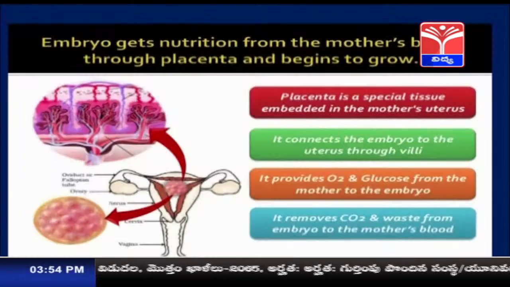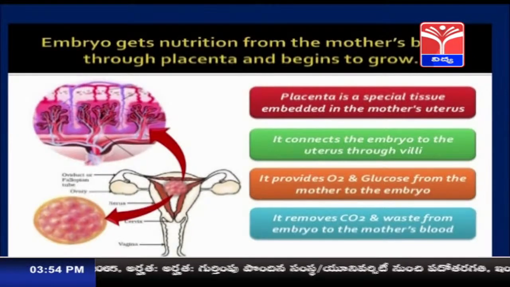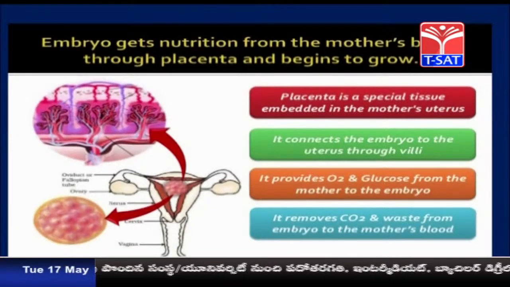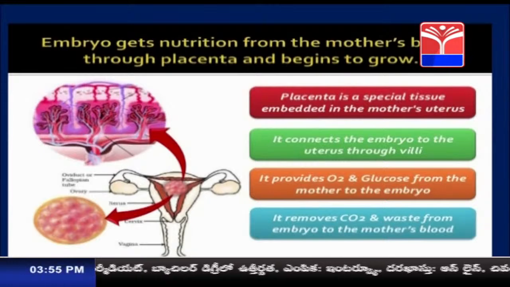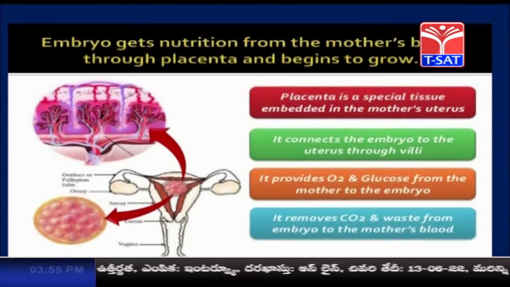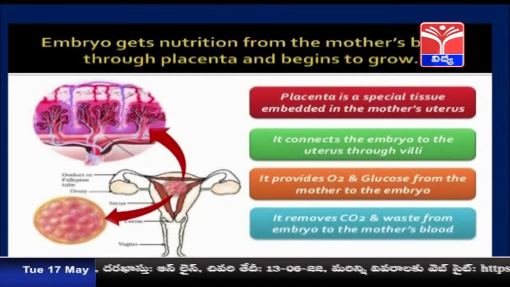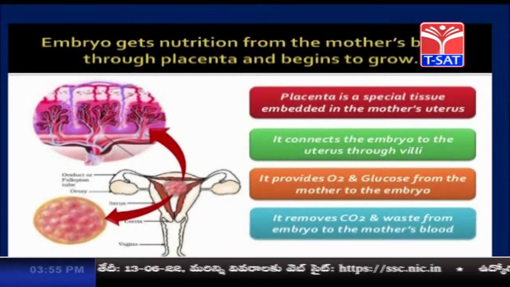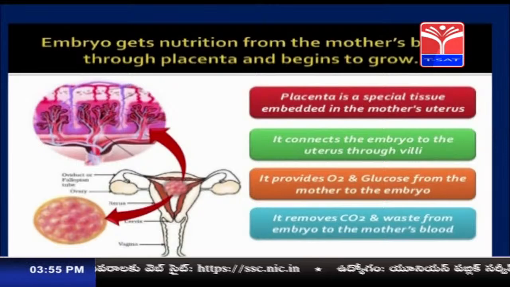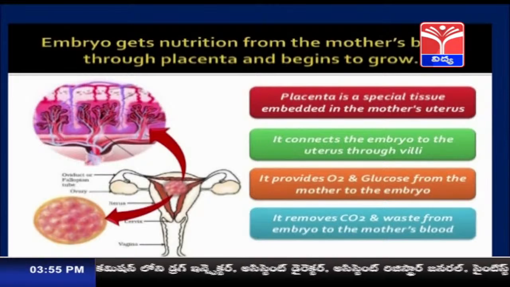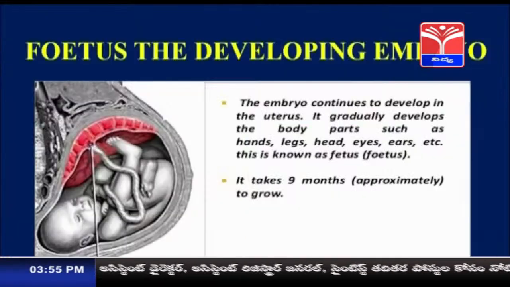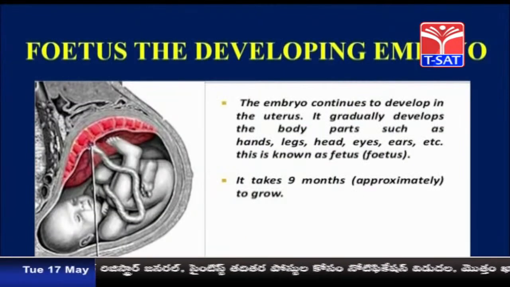Here the embryo gets nutrition from the mother's blood through the placenta. The placenta is the tissue present in the mother's uterus, which connects the embryo to the uterus through villi. It provides oxygen and glucose from the mother to the embryo, and also removes waste materials and carbon dioxide from the embryo to the mother's blood. And this is how the fetus develops.